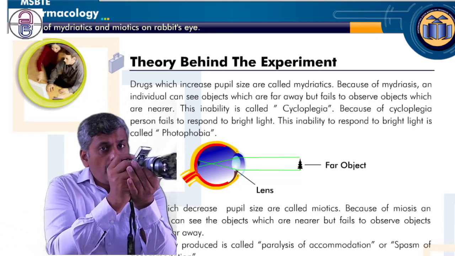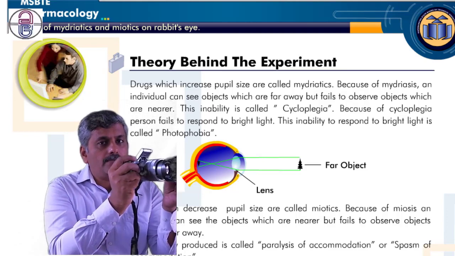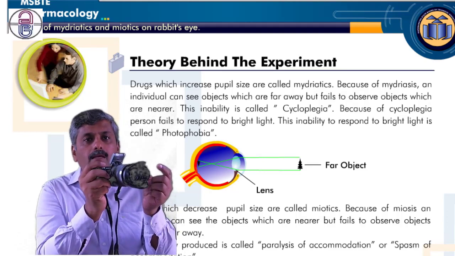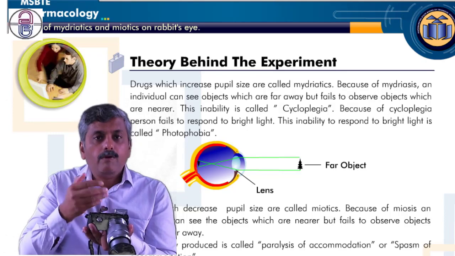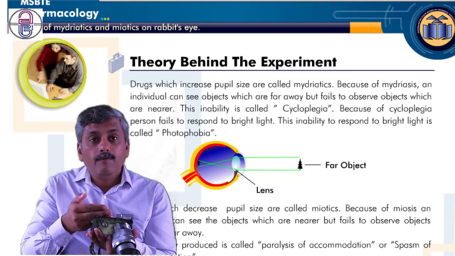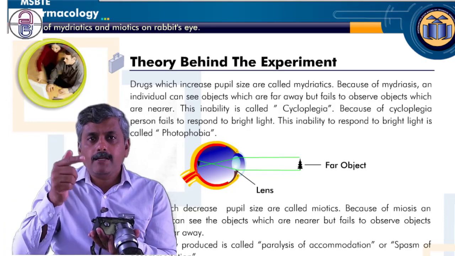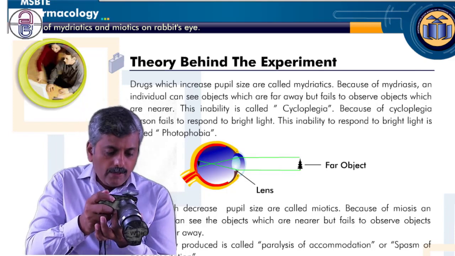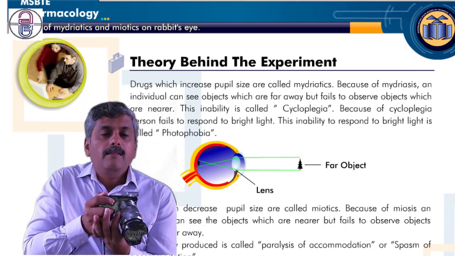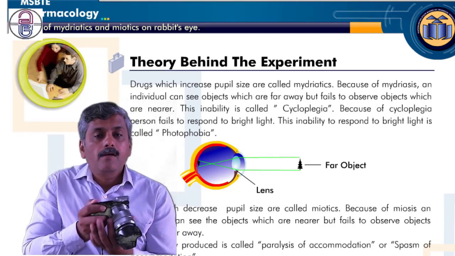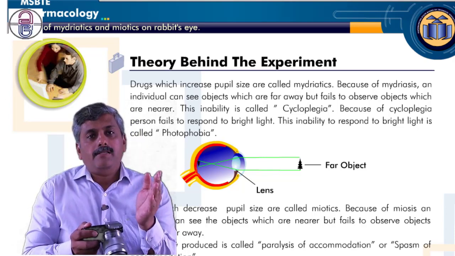But if we use the same adjustment for the nearer one, then we would get an image which is blurred. We are not getting the proper image. So for that purpose, again we need to adjust the lens so that the image becomes clear. The same phenomenon is there.